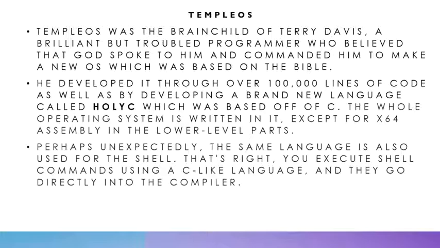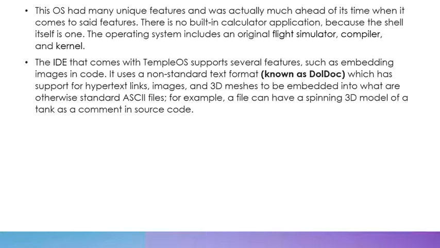The whole operating system is written in it, except for x64 assembly, which is written in the lower level languages. Perhaps unexpectedly, the same language is also used for the shell. That's right, you can execute shell commands using a C-like language and they go directly into the compiler. So there's no different language that you have to learn while executing it. The OS had many unique features and was actually much ahead of its time when it comes to set features.